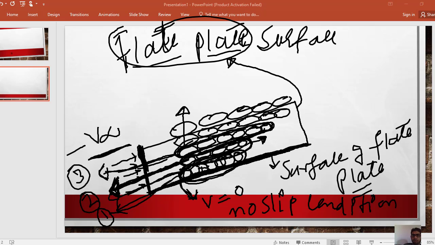The above molecule, if we consider this is layer 1, layer 2, layer 3, layer 4. If we consider layer number 4, then there will be two forces.